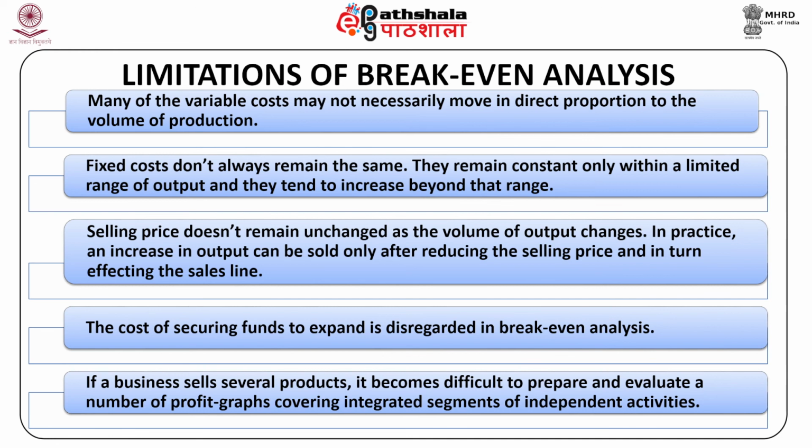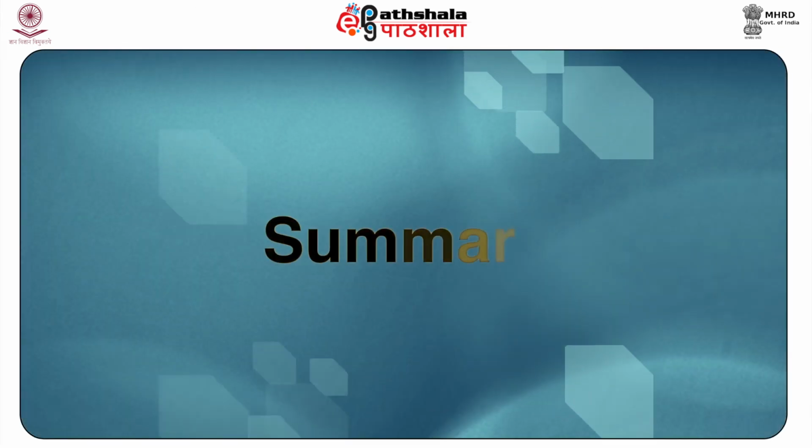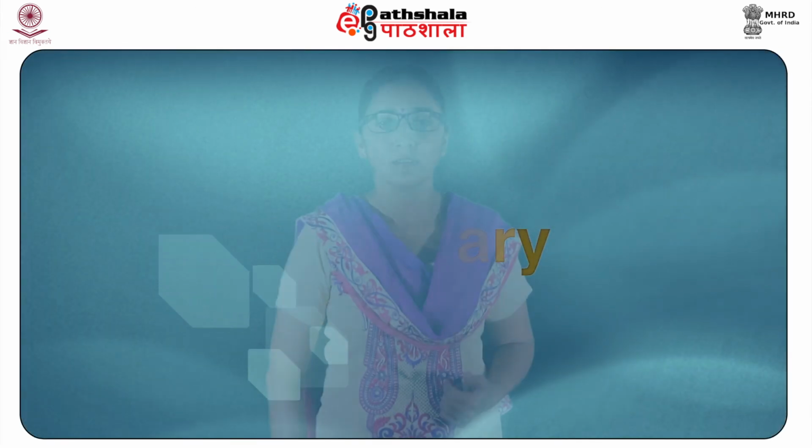Now we can summarize this module. The break-even analysis is used to study CVP relationship. The PV ratio gives the relation of contribution to sales. Cost indifference point is the output at which total cost or profit of two alternatives are equal. Break-even analysis assumptions suffer from certain limitations.